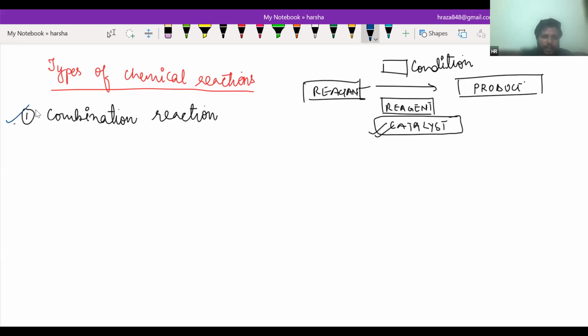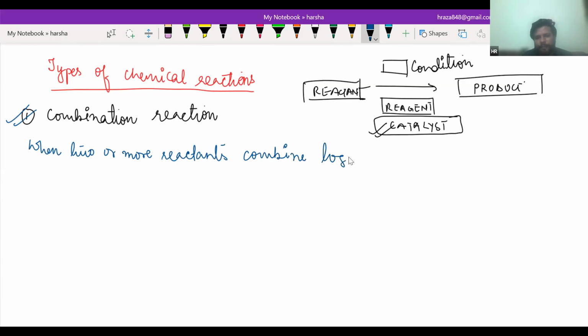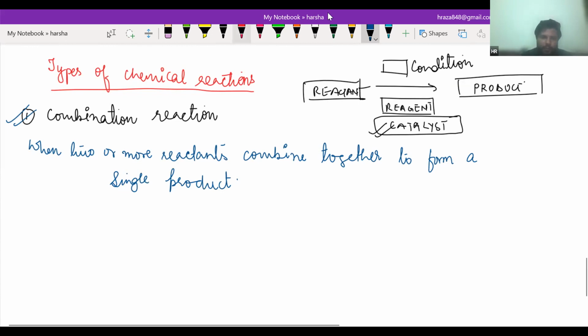Now see, what is a combination reaction? When two or more reactants combine together to form a single product, that is called a combination reaction. As for example, Ca plus H2O is going to give CaO, basically not calcium only, it is the oxide of calcium, CaO.